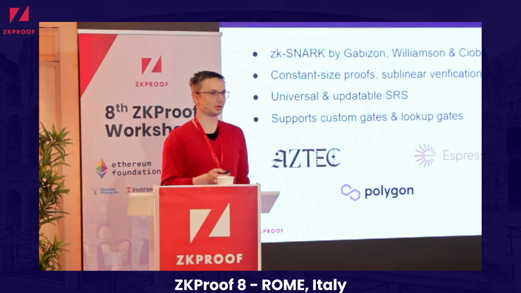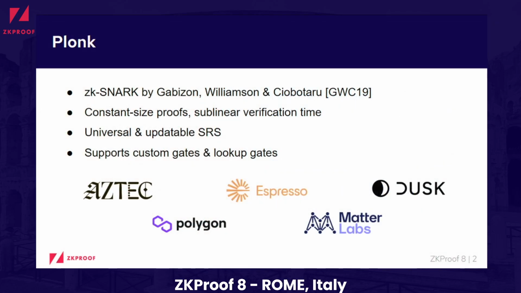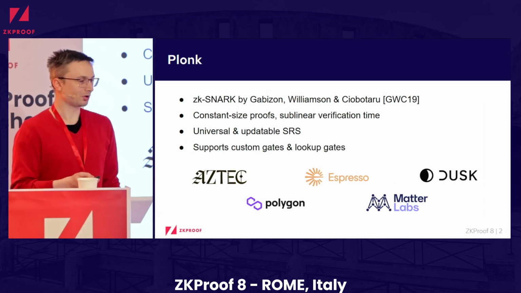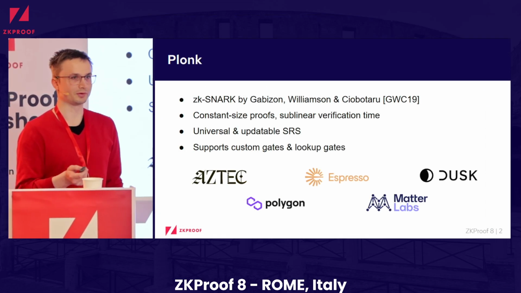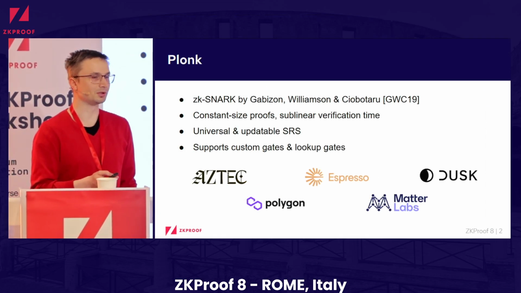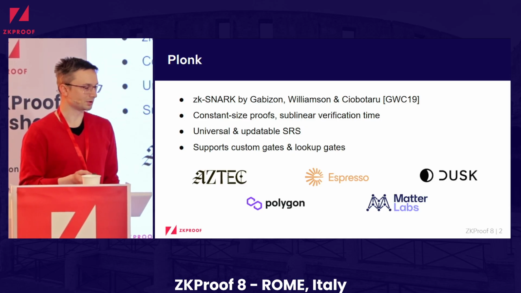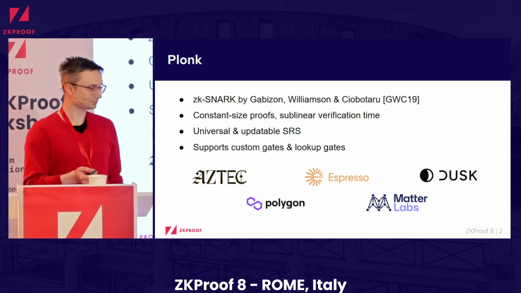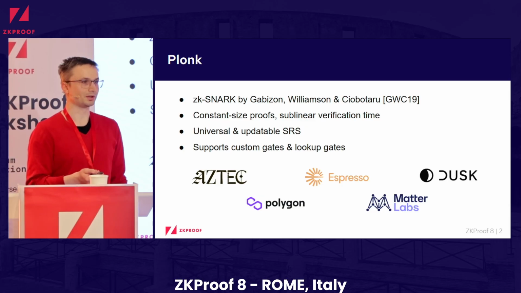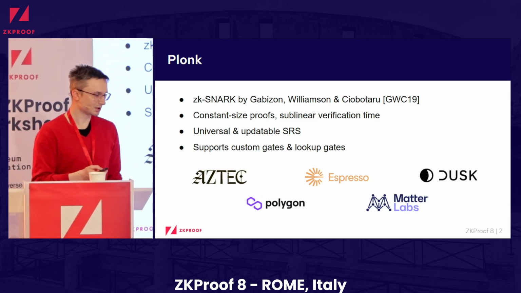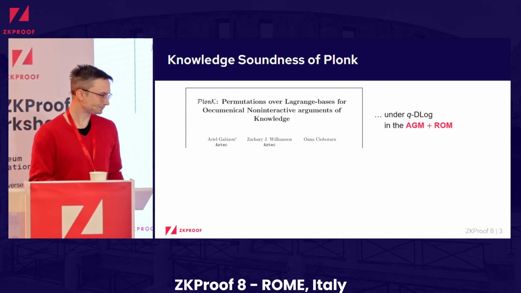So let me start by giving a few quick facts about Plonk. This zk-SNARK was first introduced by Gabizon, Williamson, and Ciobotaru. It has constant size proofs, a little bit more than half a kilobyte, and sublinear verification time. It has a universal updatable setup and structured reference string, and it also supports custom gates and lookup arguments. And Plonk and variants of it are implemented in a variety of real-world applications. Some of them you can see on the slides.